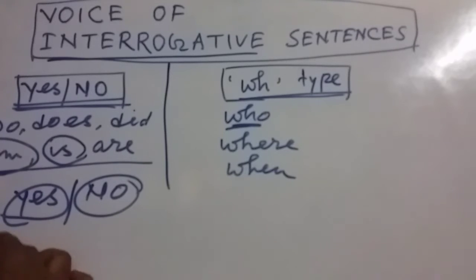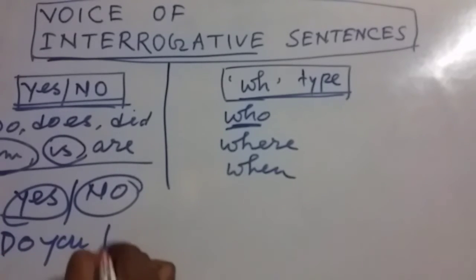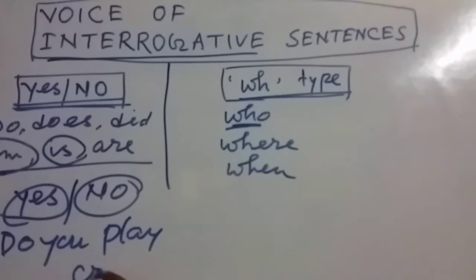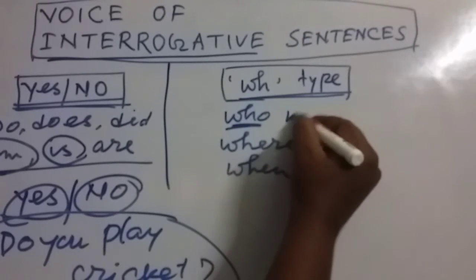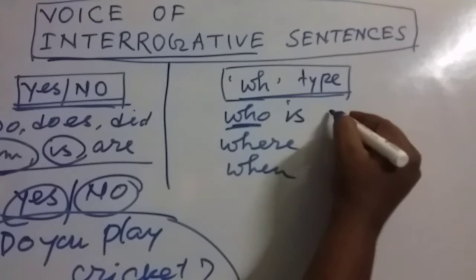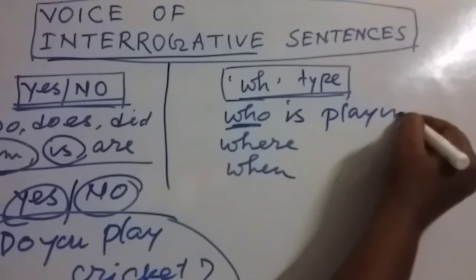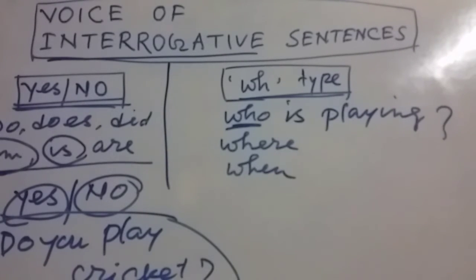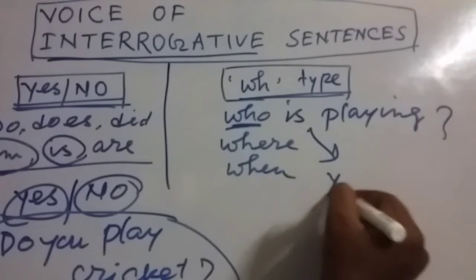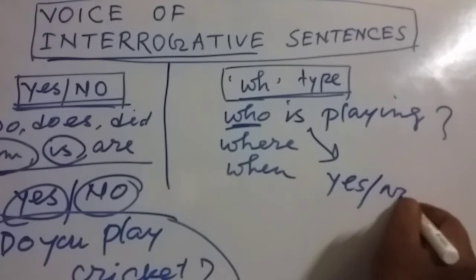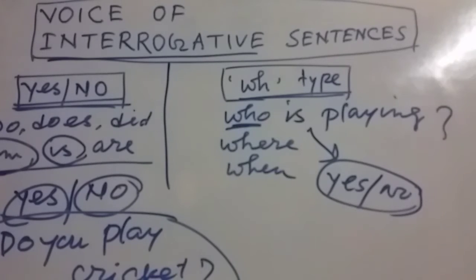Suppose, do you play cricket? This is the question. You can answer yes or no. But here, who is playing cricket? If the question is this one, who is playing cricket? We cannot answer by saying yes or no. We have to write down the full sentence here, or we have to give some other information in these questions. So these questions are called WH questions, and these questions are called yes-no type questions.